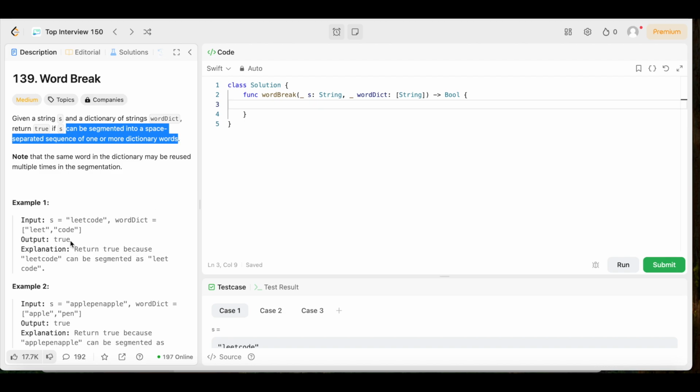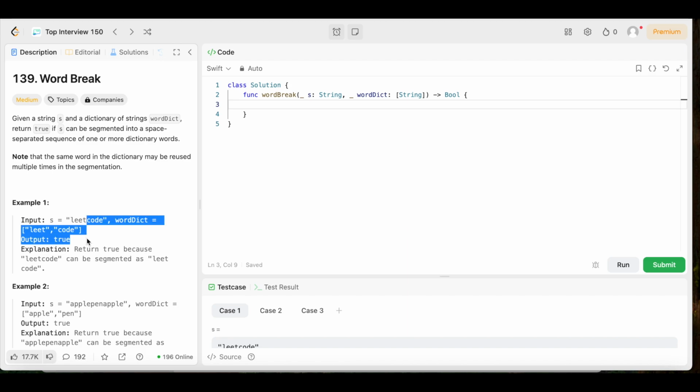So in this case, we add the space right in between "leet" and "code", and then we are able to get the words "leet" and "code" out of the wordDict, so the output is true.